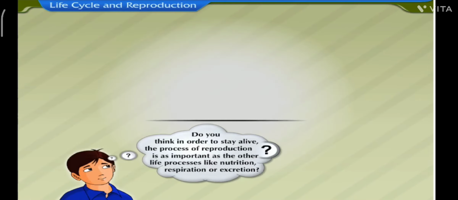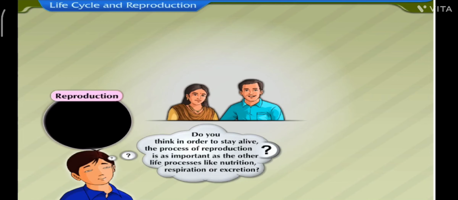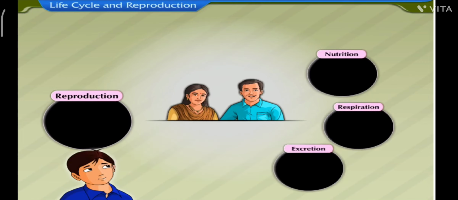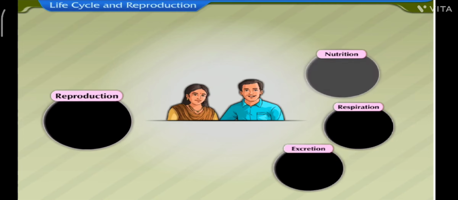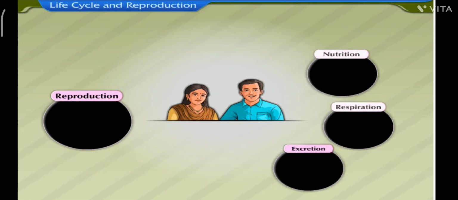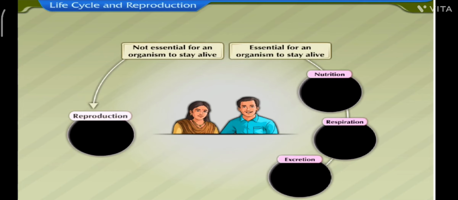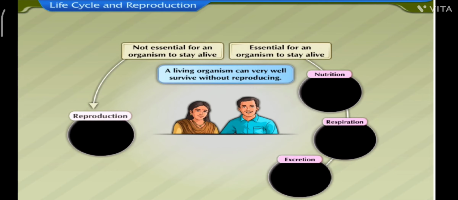Do you think in order to stay alive, the process of reproduction is as important as the other life processes like nutrition, respiration, or excretion? Well, when we compare reproduction with the other life processes like nutrition, respiration, or excretion, we infer that reproduction is not essential for an organism to stay alive. A living organism can very well survive without reproducing.